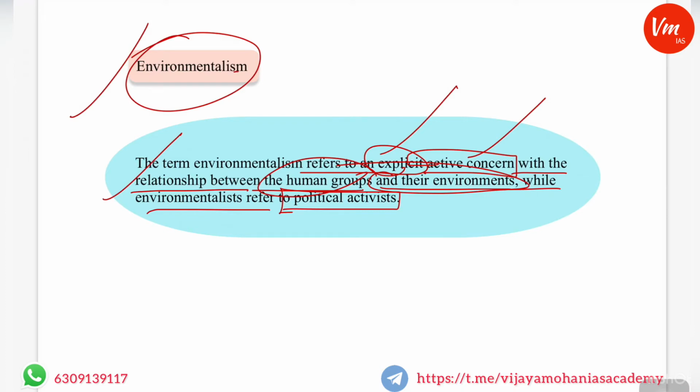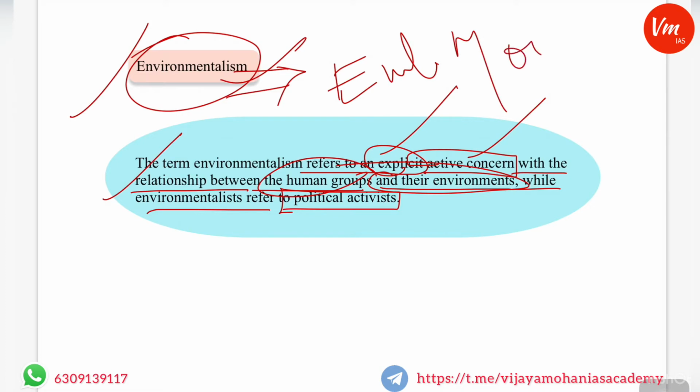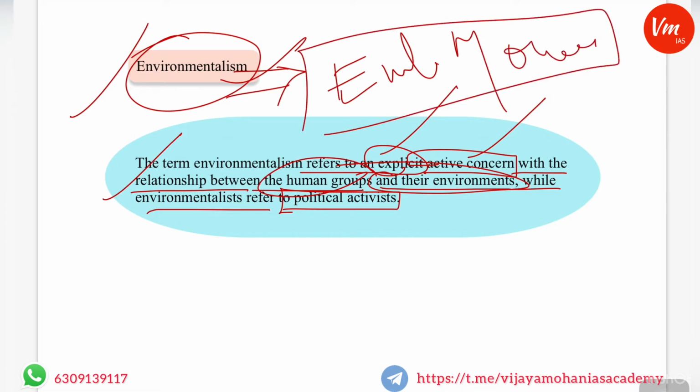Environmentalism gives rise to environmental movements. Environmentalism is focusing on the relationship between human groups and their environment. For instance, a localized community, a forest community or tribal dwellers, consider their natural resources, their forest resources as sacrosanct.